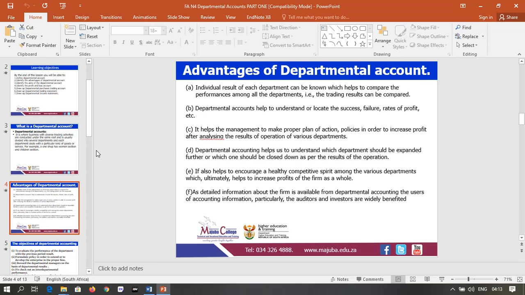It also helps to encourage a healthy competitive spirit among the various departments in order to maximize the profit. As detailed information about the firm is available from departmental accounting, the users of accounting information such as auditors and investors are widely benefited.